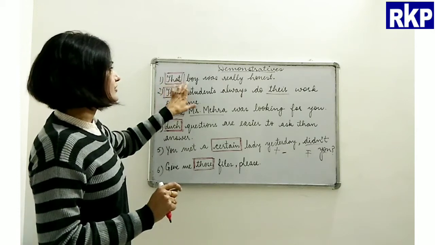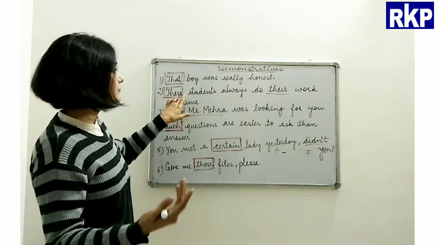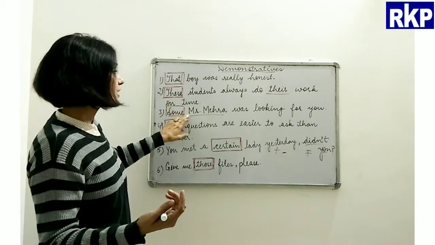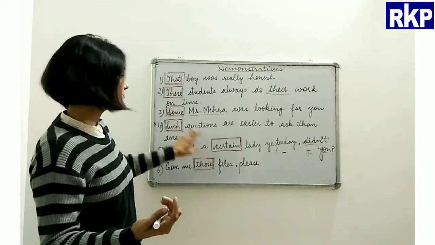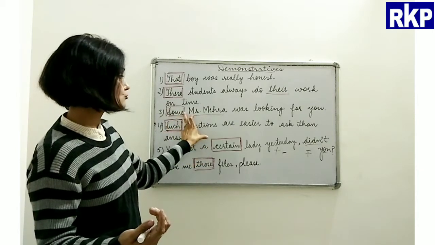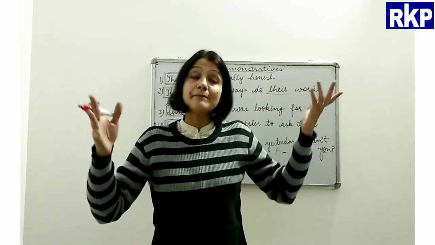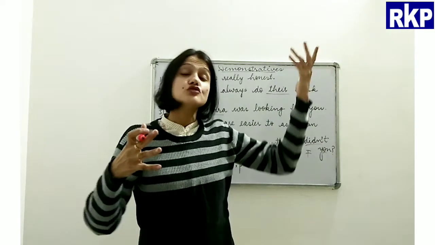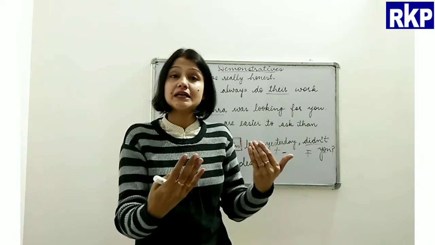So if you see here that boy, it is a definite demonstrative. These also. Now some, such, and some and certain, these two, these are indefinite. Some, right? So I am not definite. I mean it's not in front of me, right?